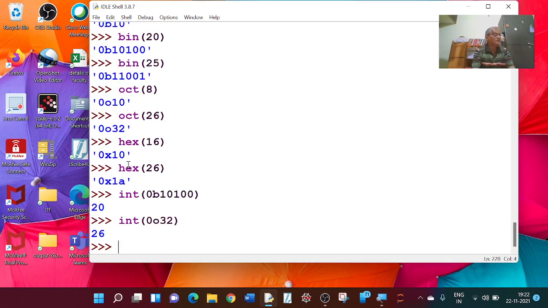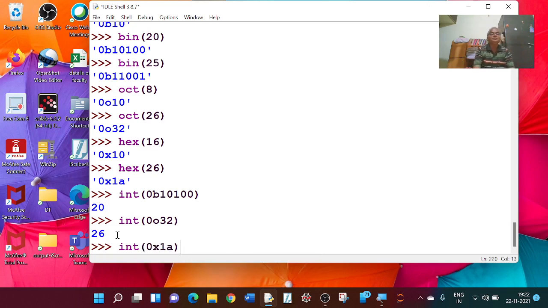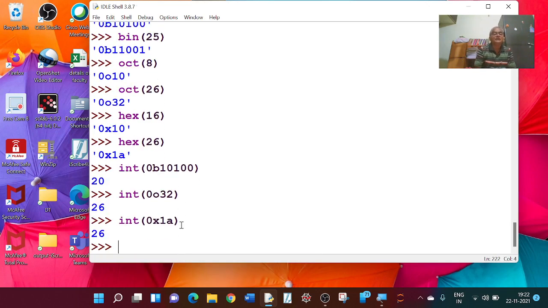Similarly from hexadecimal, int 0x. Suppose I want to convert hexa to decimal. If I write 0x1a, for that I have to write int 0x1a, bracket close. This is equal to 26. So I am getting its value equal to 26.